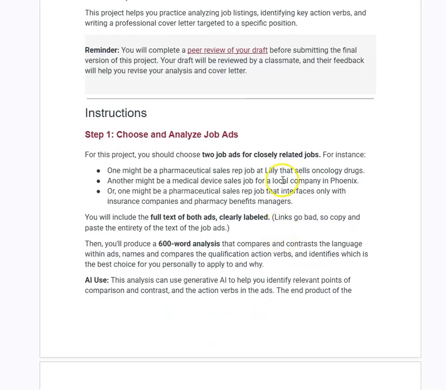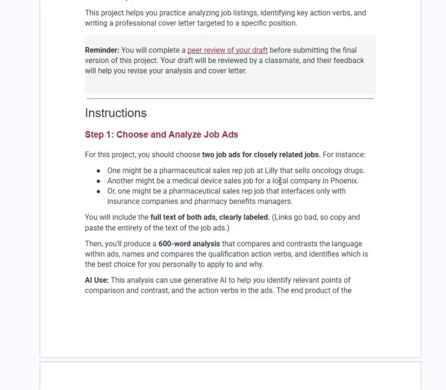Another tip that I'm going to offer is when you go out there and look for job ads, and I'll provide you platforms and search engines to do that, make sure that you choose job ads that align with your major, align with your experience, and are reasonable.